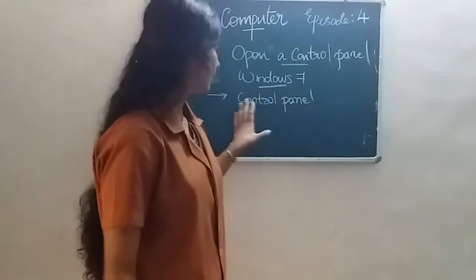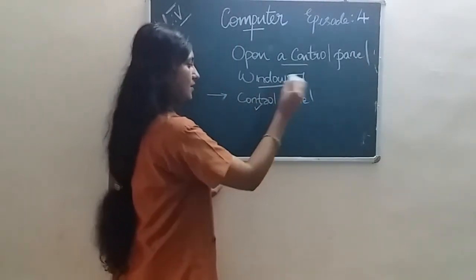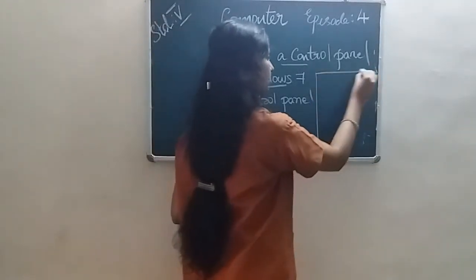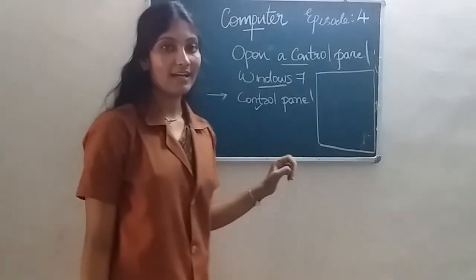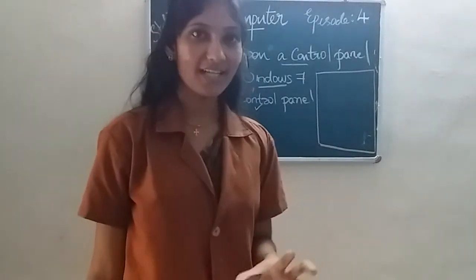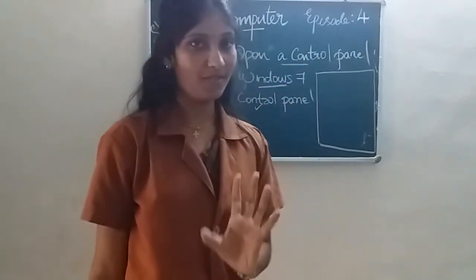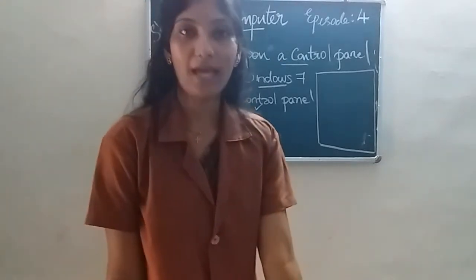Okay, that means, for example, if I just click control panel, then a new window appears. And it contains so many icons. Icon means what? Some options. Simply some options.